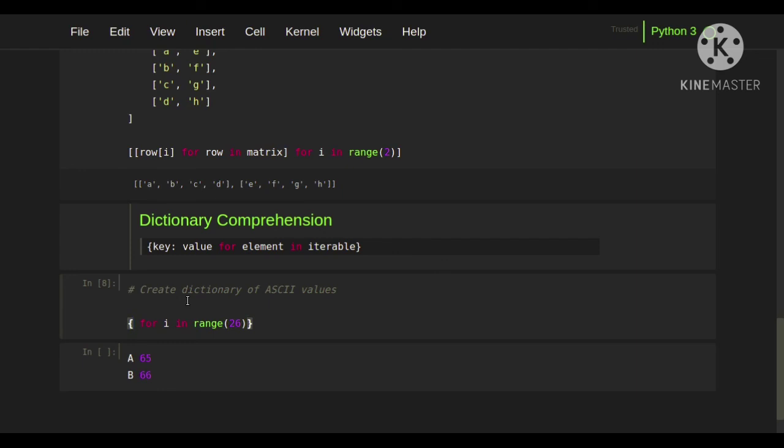For getting the character, we need to get chr of i plus 65, since our first character has an ASCII value starting at 65, and then its value will be i plus 65. This is how we are going to create the dictionary.